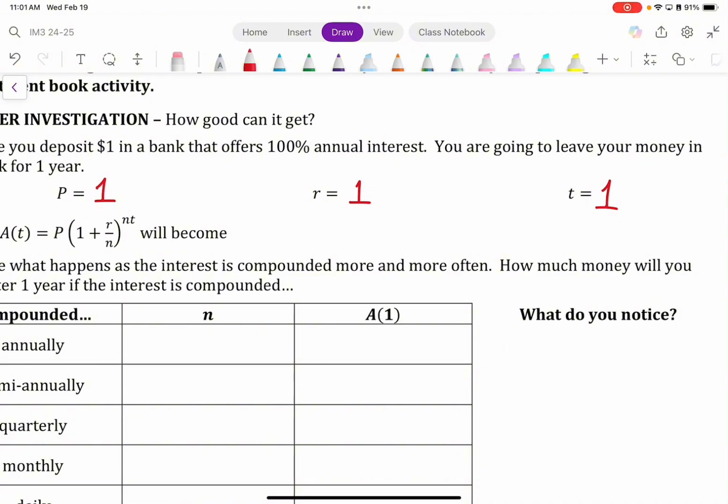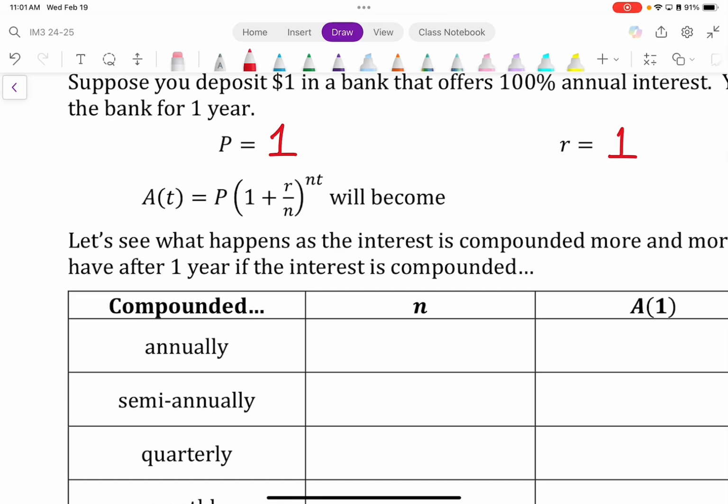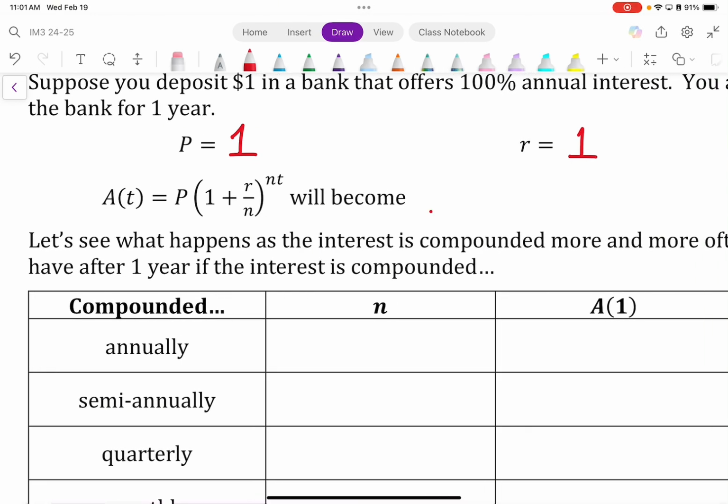For example, A of t, this formula here, will become the following. Please write this down. A of t will become 1 parentheses 1 plus 1 over n to the n.